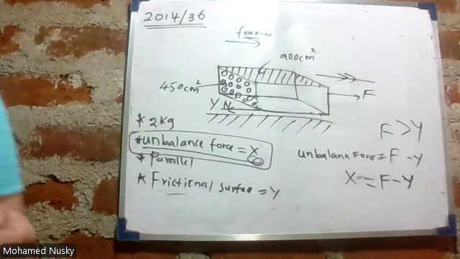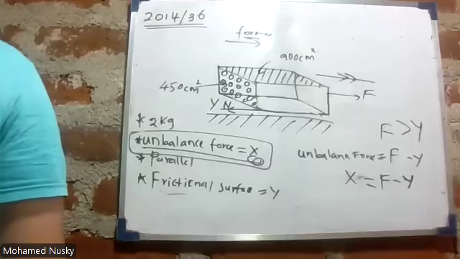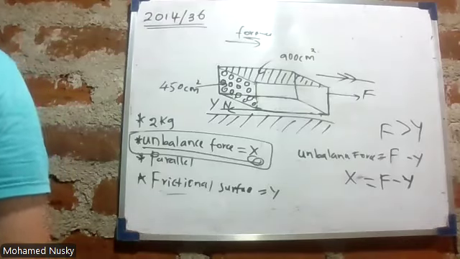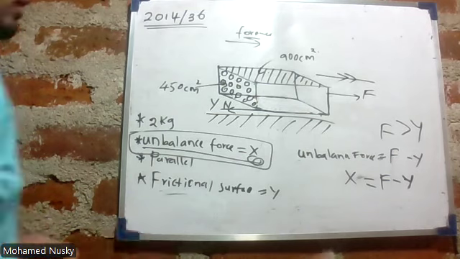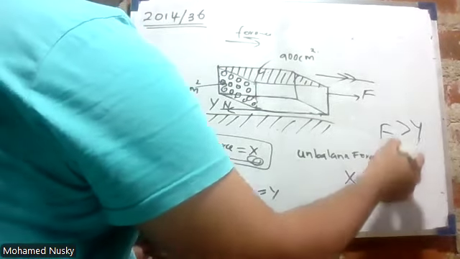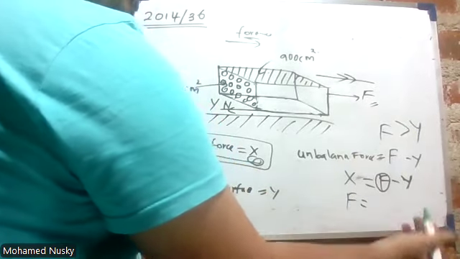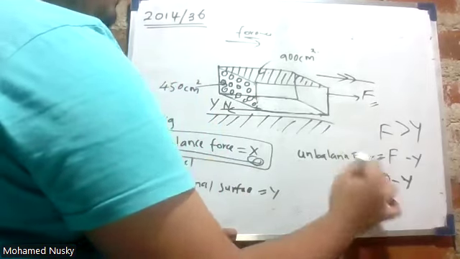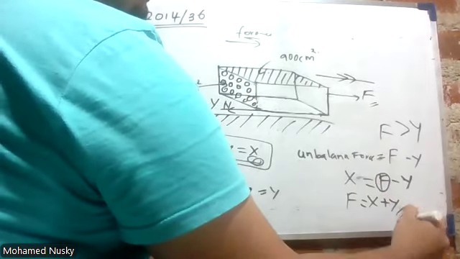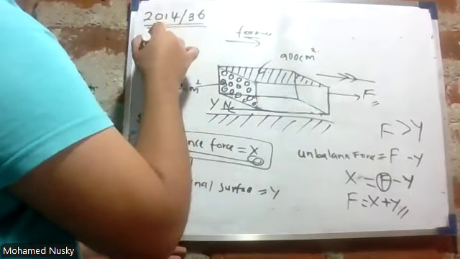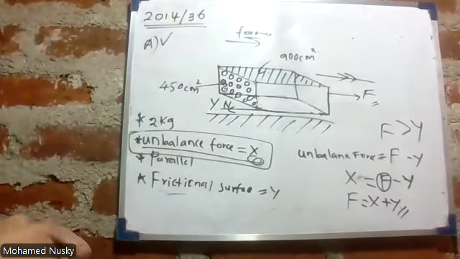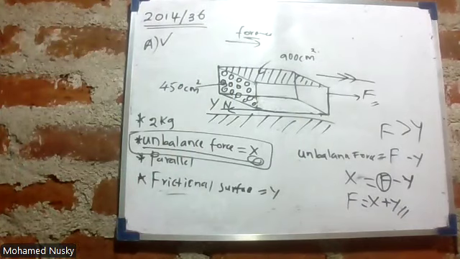Okay, now we'll read the statements. The magnitude of the external force applied in the direction of motion is equal to the sum of x and y. Now this is the external force I have applied. I have taken this as F. This F is equal to, if I take this minus y to the opposite side, it will become x plus y. So statement A is correct. I hope you understand it. Therefore, statement A is correct.